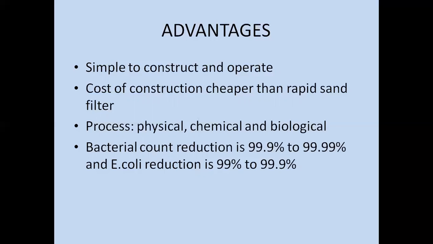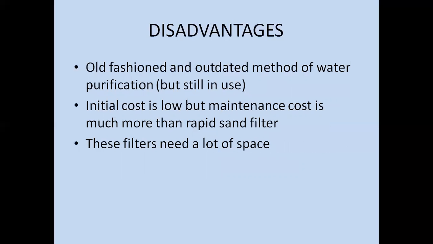So these are the advantages of a slow sand filter. It is simple to construct and operate. Cost of construction is cheaper than a rapid sand filter, and it acts by the three means: physically, chemically, and biologically. And the bacterial count reduction is 99.9%. It is a very highly effective filter. And E. coli reduction is 99% to 99.9%, almost clear of E. coli.